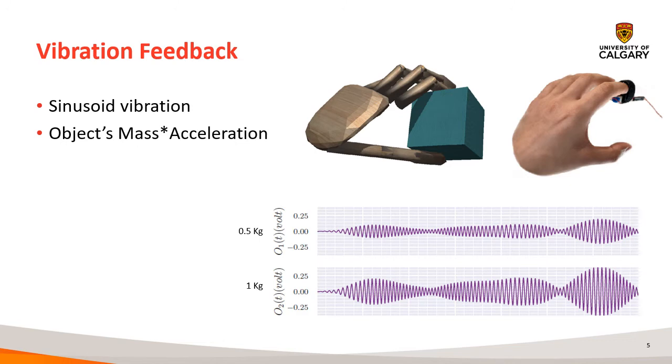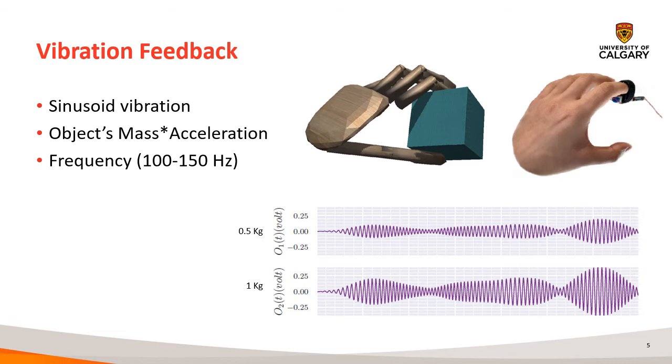So the heavier an object is, or the faster they try to accelerate it, the more powerful the vibration will be. Also, the frequency of the signal modulates from 100 to 150 Hz based on the object's velocity. Our skin cannot detect the direction of vibration in these frequencies, therefore one actuator is sufficient to render the mass in all directions.